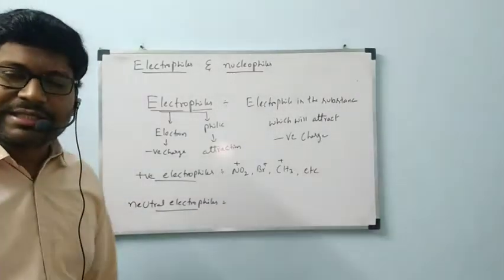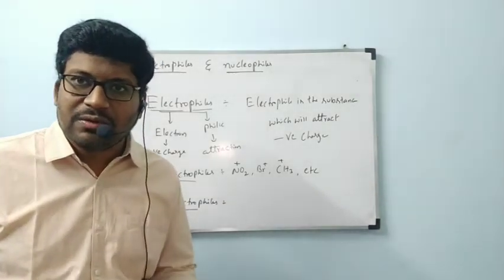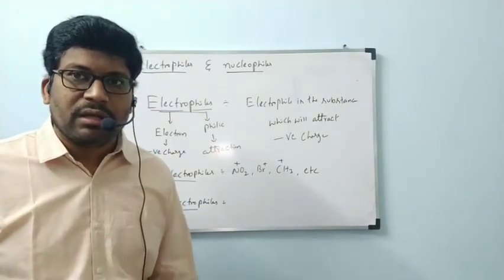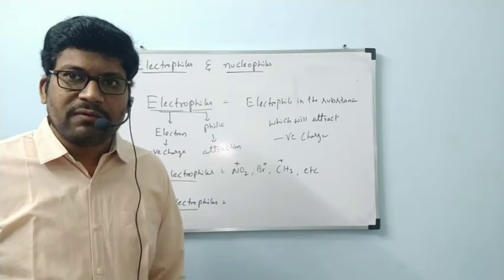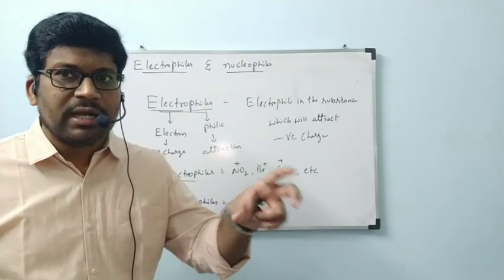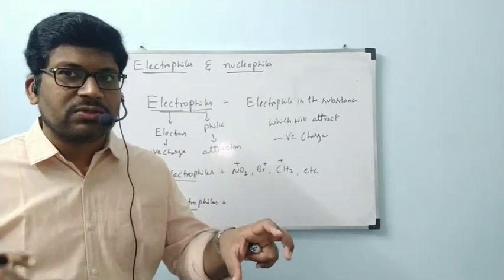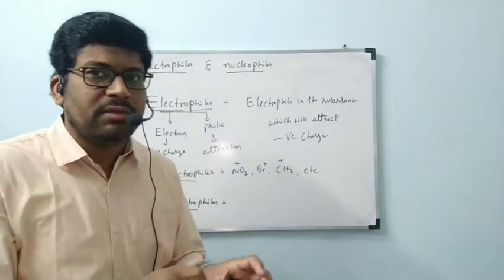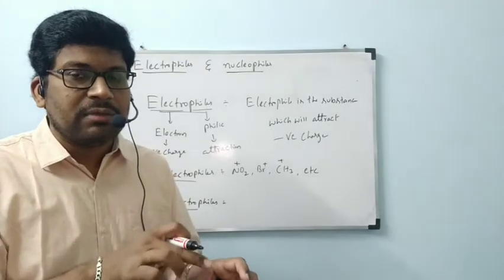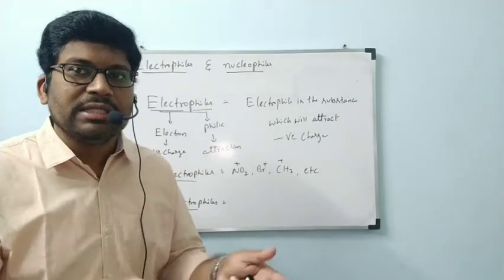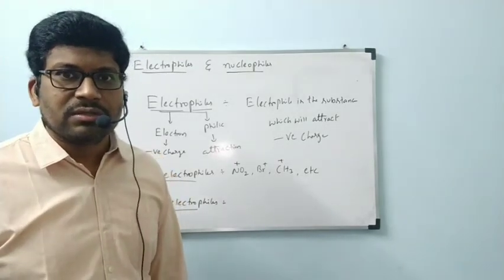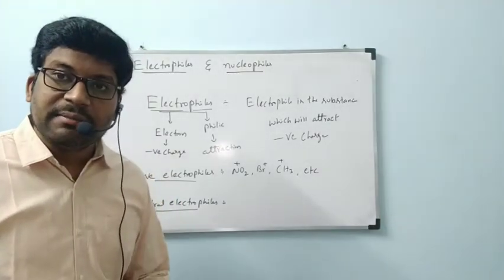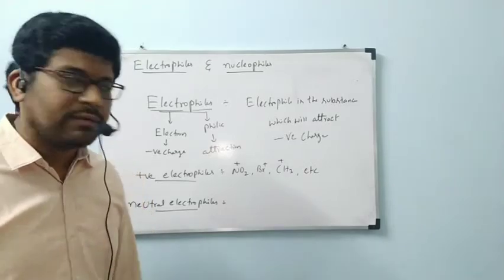Neutral electrophiles can attract the electrons. How? They should contain empty orbitals. In a coordinate covalent bond, in chemical bonding we have seen that one substance should contain an empty orbital and another substance should contain a lone pair of electrons. Then this lone pair of electrons will be donated into the empty orbital. That means that empty orbital is attracting electrons, so it is acting like an electrophile also. So for these neutral electrophiles, the condition is they must contain empty orbitals.